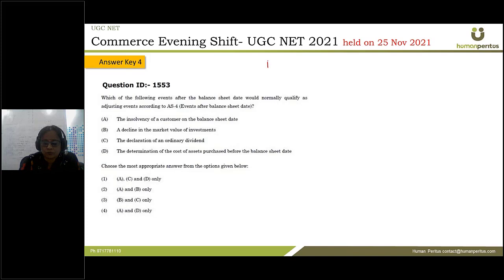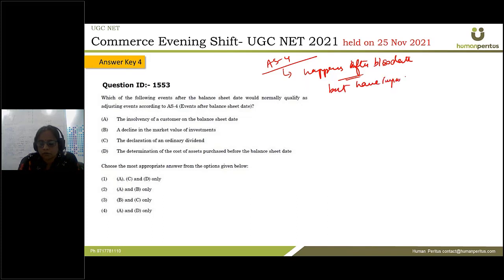If you go by AS4, it wants every entity to recognize those events which happen after the balance sheet date but have impact on the conditions or items at the balance sheet date.